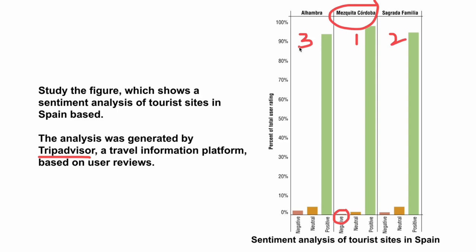So sentiment analysis is important. For example, if you're doing field work and you're asking people, please review this particular site, this tourist attraction that you're visiting, and you ask them to explain their reasoning, from their comments you can actually identify whether it's positive, negative, or neutral. And then you can produce a graph like this.